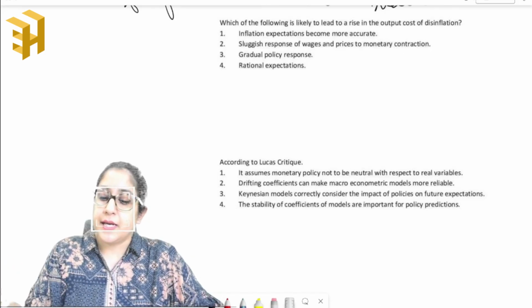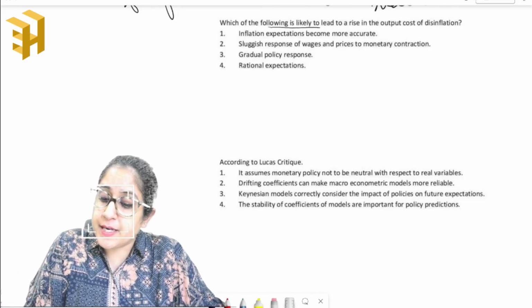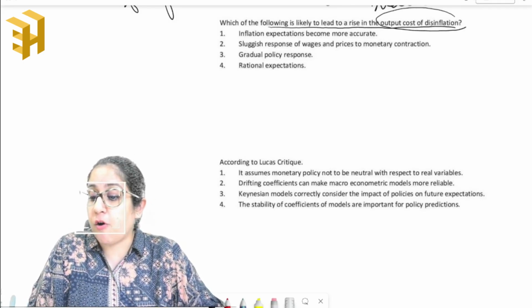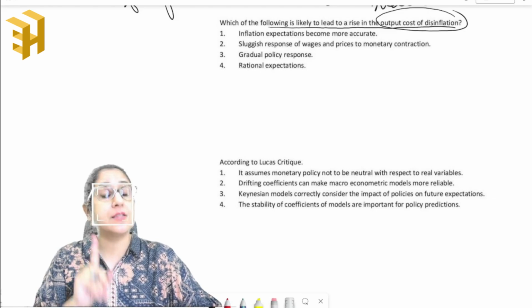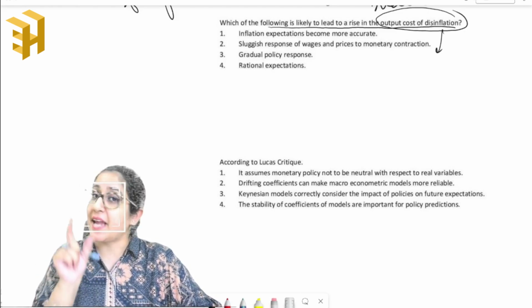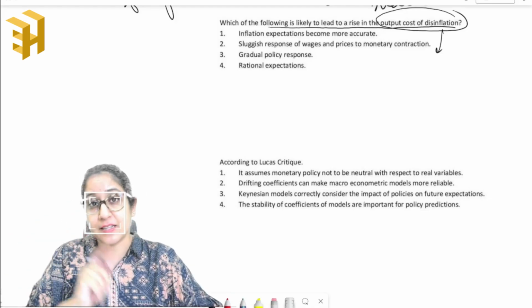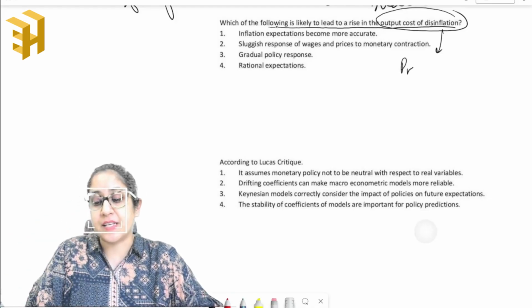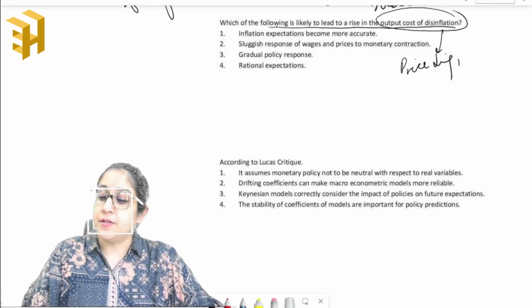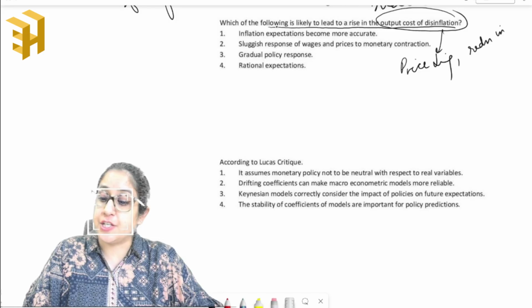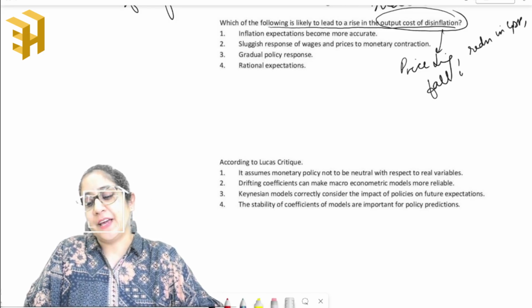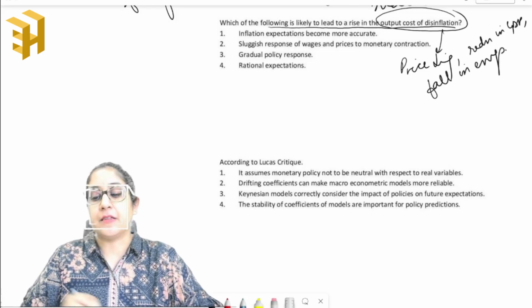Okay. Next question. Which of the following is likely to lead to a rise in the output cost of disinflation? First thing we need to keep in mind is: what is disinflation? As the name suggests, prices are reducing. Also, there is a reduction in GDP, and a fall in the employment level in the economy.